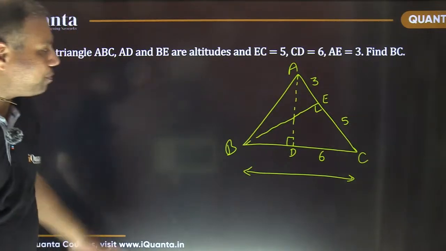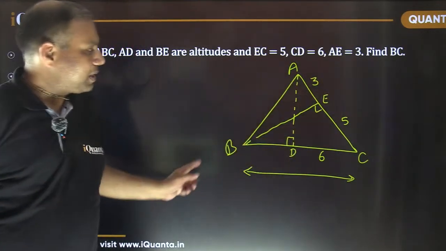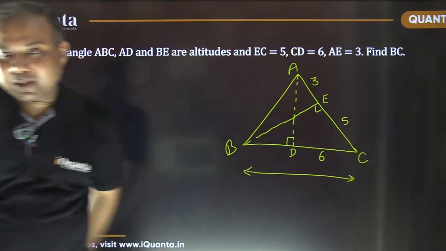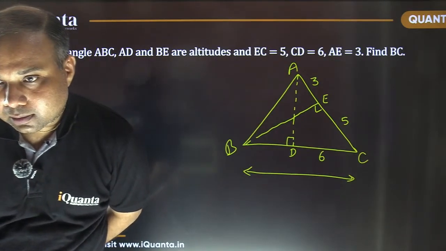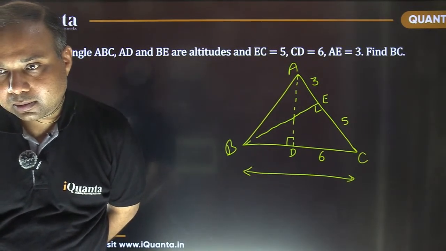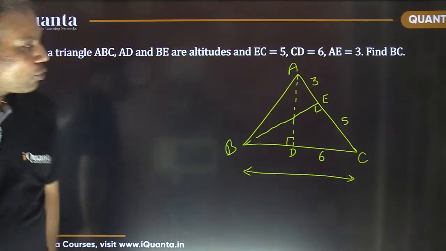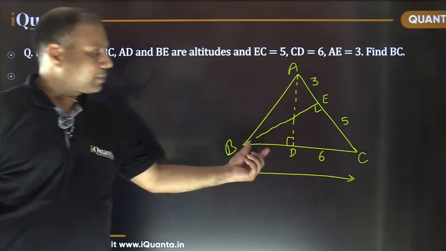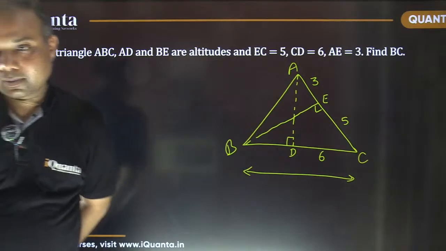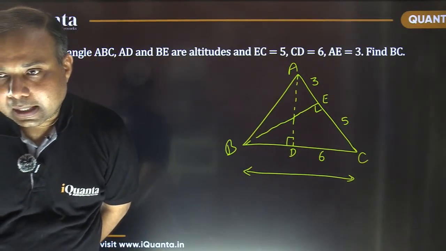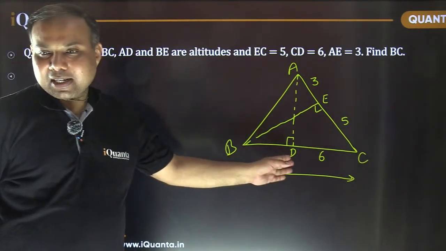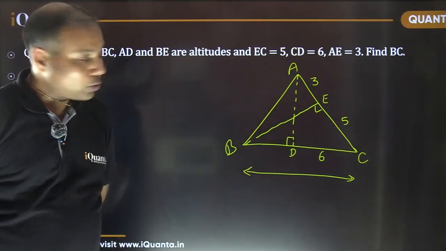Prakhar, the length of BC is being asked. So BC is certainly more than 6. Now, how can it be 3? It is certainly going to be more than 6 because it is 6 plus something. Are you assuming this D to be the midpoint? It is not mentioned. Why do you assume so? Don't assume that.